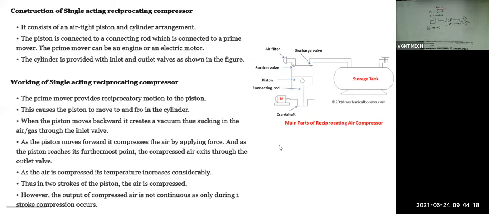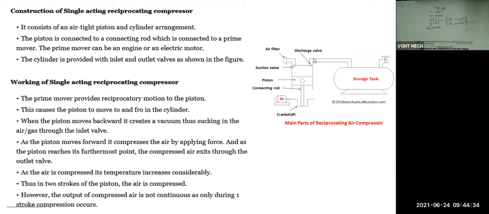A 5 marks question they will ask: discuss the principle of operation for a reciprocating air compressor. Now coming to the construction part. First, construction of a single acting air compressor. Here you can see, first point, it consists of an airtight piston and cylinder arrangement.